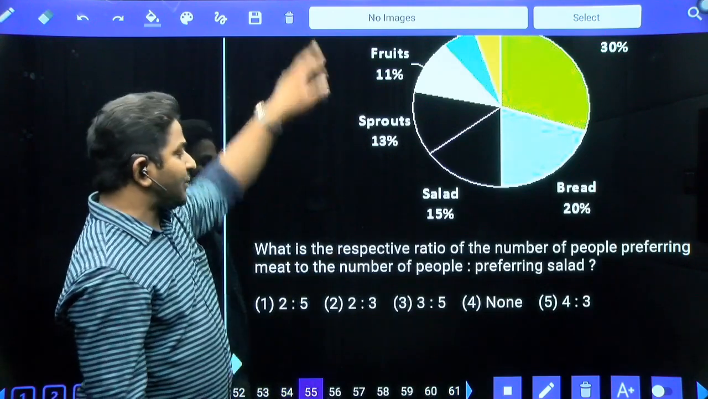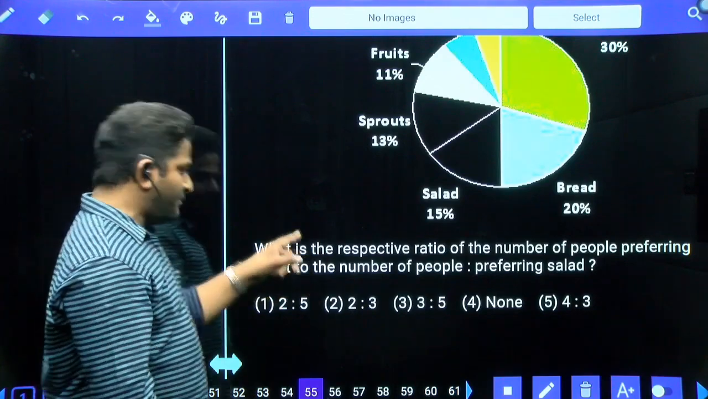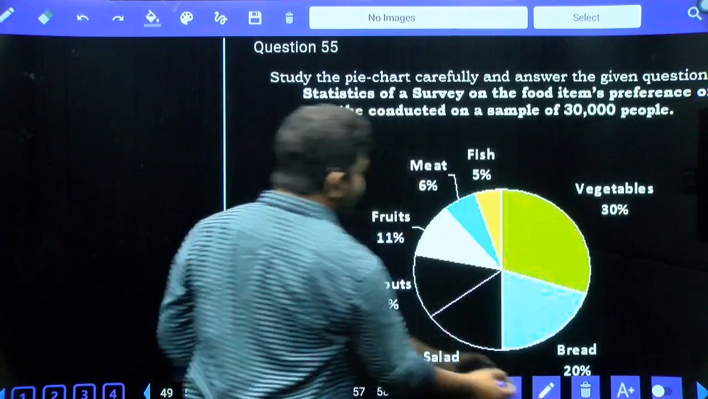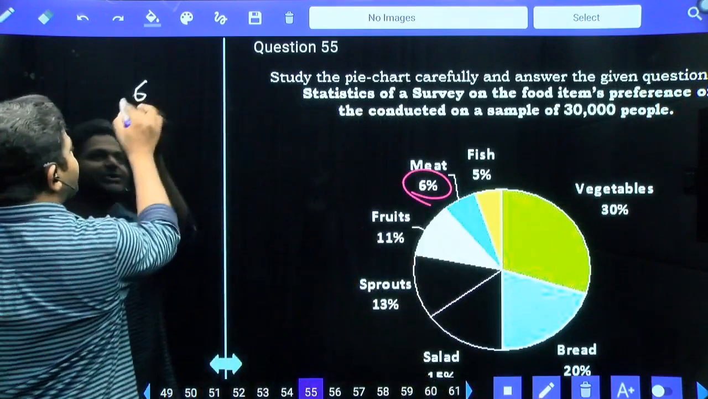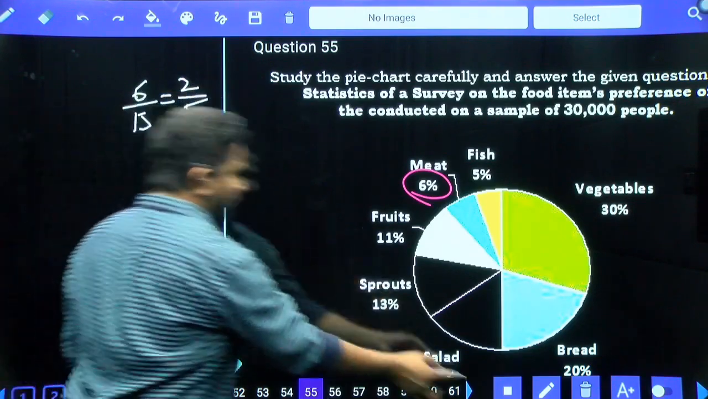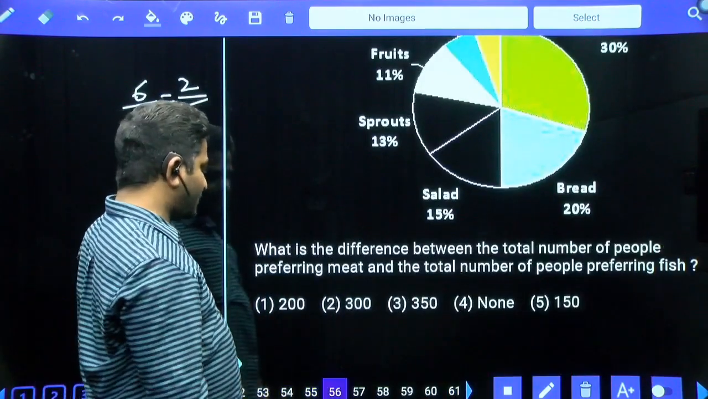What is the respective ratio of the number of people preferring meat to the people preferring salad? Meat and then salad. Meat 6 percentage, salad 15%. 6 by 15, that is equal to 3 twos are 6, 3 fives are 15. So 2 is to 5 is our answer, which is the first option.